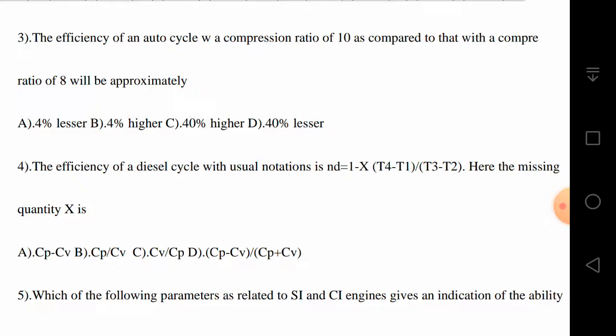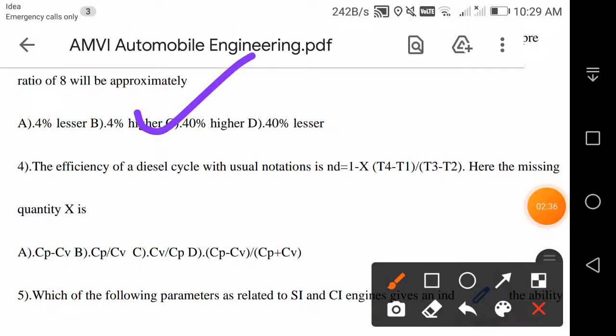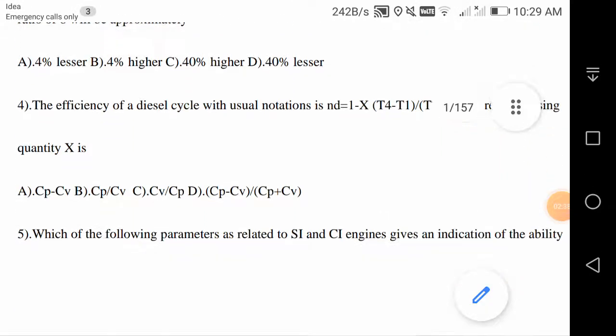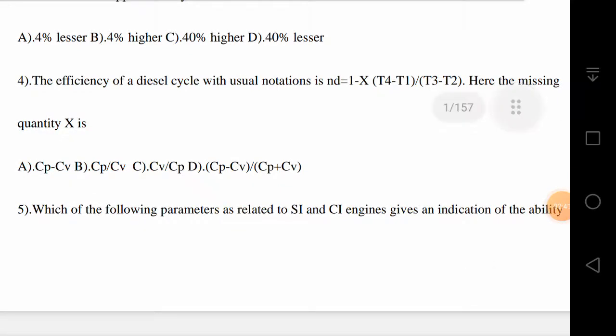If you compare that, you will get the efficiency when the compression ratio is 8 and the efficiency when the compression ratio is 10. So you will get the answer 4% higher. That is the correct answer. Okay, so please check the values and get the answer. You will get 4% higher.